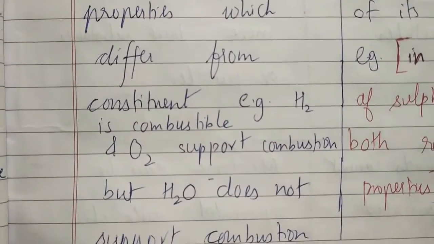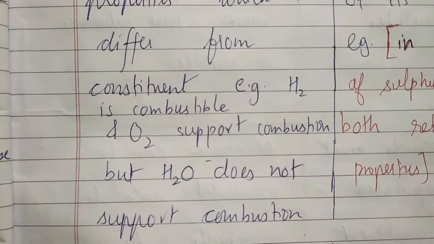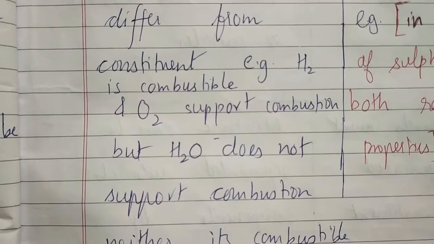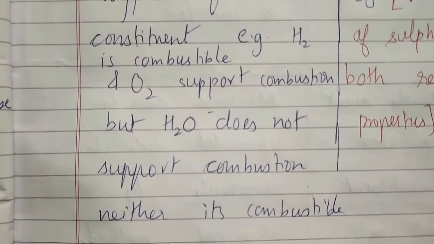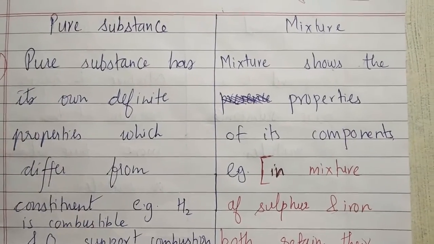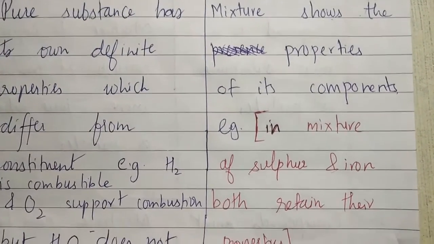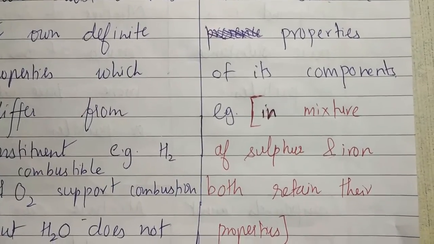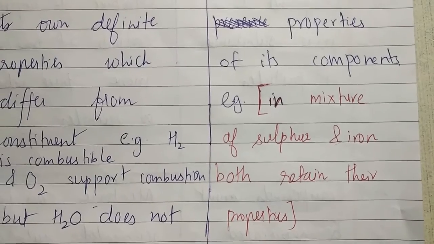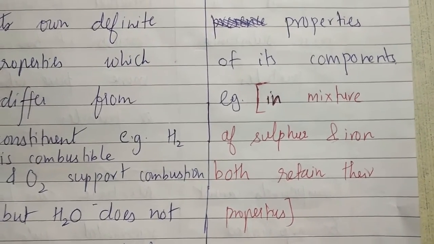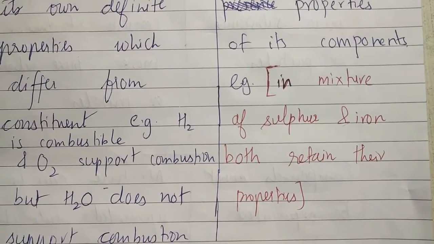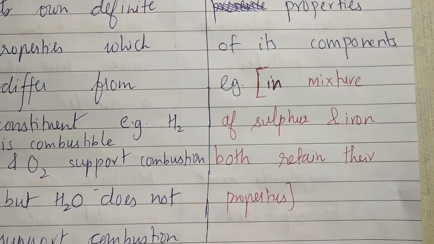Hydrogen gas is a combustible gas, oxygen gas supports combustion, but the water molecule, which is made up of hydrogen and oxygen, is neither combustible nor supports combustion. A mixture, on the other hand, shows the properties of its components. For example, if we have sulfur and iron filings, it will show the properties of both. Similarly, air shows the properties of the different gases in it. Like air also supports combustion because it has oxygen.